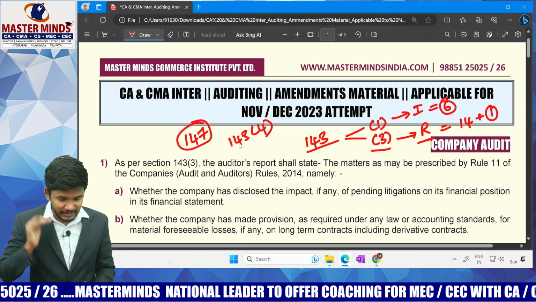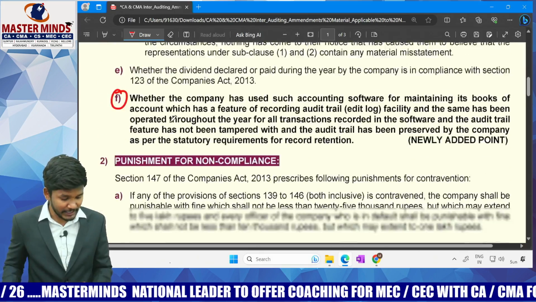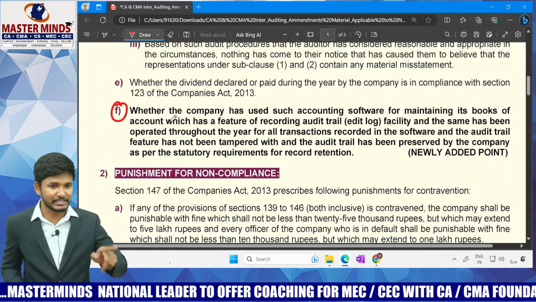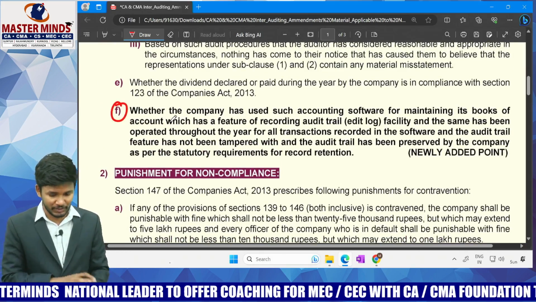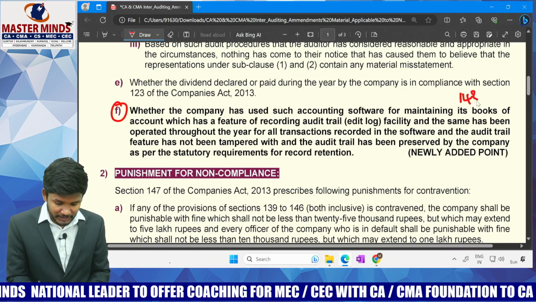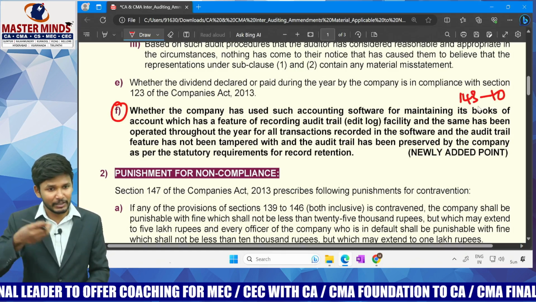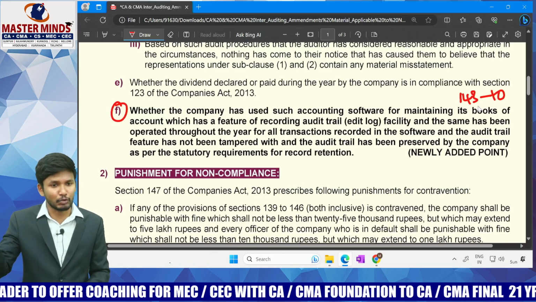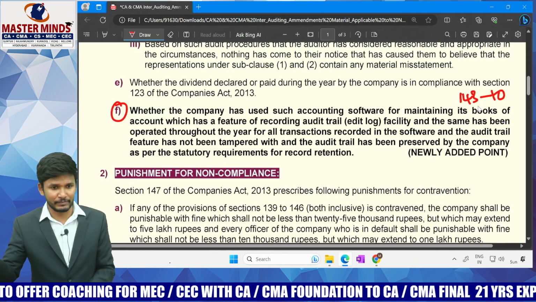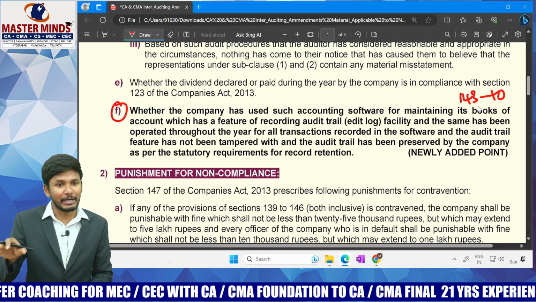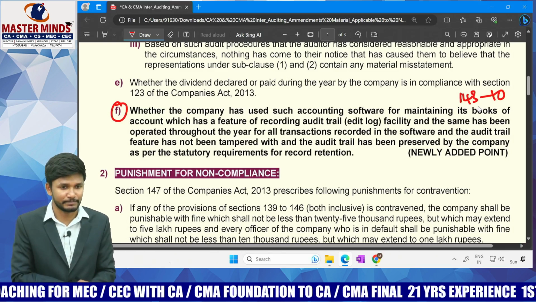Yes, with that background, let me come to this content point number F here. That is nothing but the 6th point in the rule. Section number 143 would contain altogether 10 points. In the 10th point, 9 points are nothing but contents. The 10th point will say refer to the rules as may be prescribed. As may be prescribed, how many points are prescribed? Till now only 5. Now the 6th point.